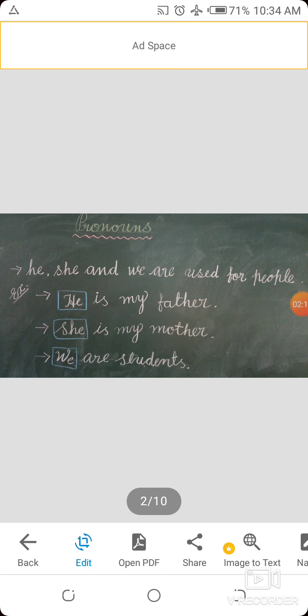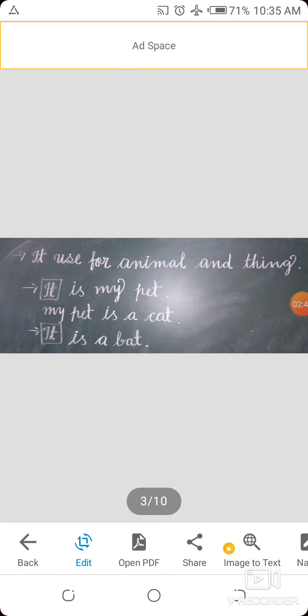जब हम किसी people के बारे में बात करेंगे, we should use the words he, she and we. Just for example, he is my father, she is my mother, we are students. So in the sentences, the first words he, she and we are pronouns. Okay? Now, next, it. It is used for animal and thing.